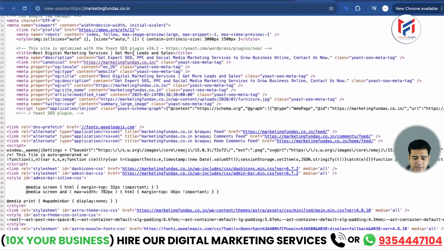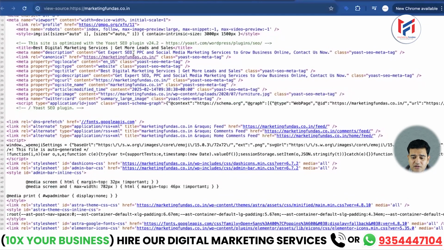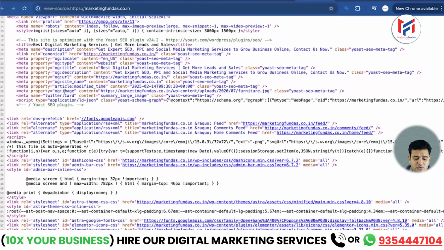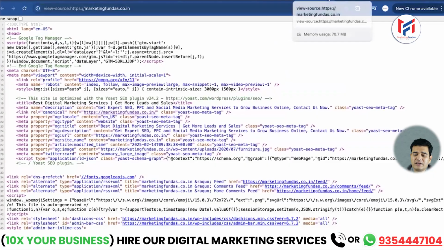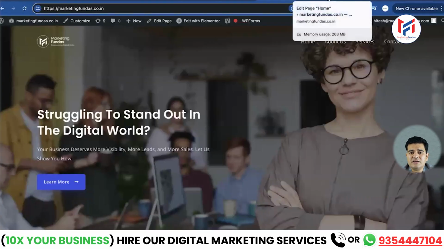Let me show you that as well. Look here. Done? Yes. Here's the description we added. It says Get Expert SEO PPC Social Media Marketing. The description I added is now showing. Right? So friends, this is quite simple to do. Okay? You can insert a meta tag title to the page like this. And you can also make your website more SEO friendly by doing this.